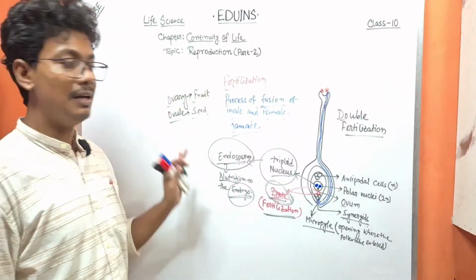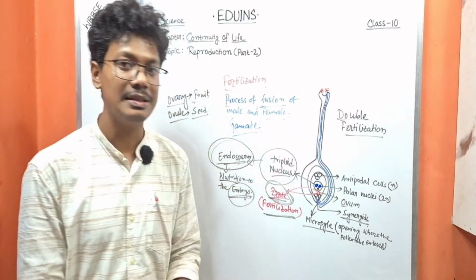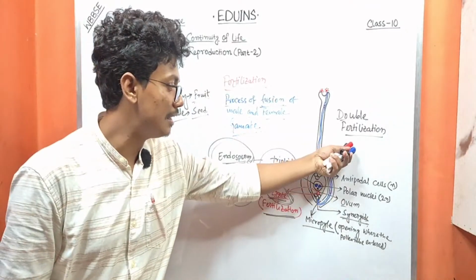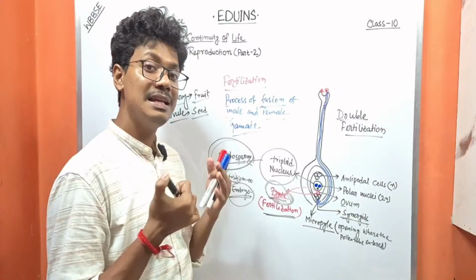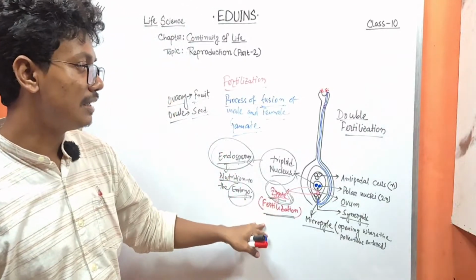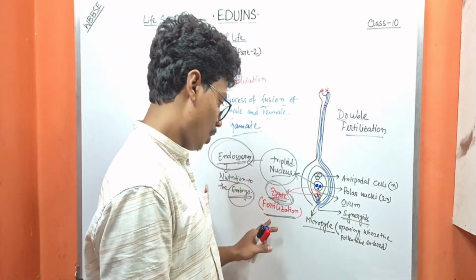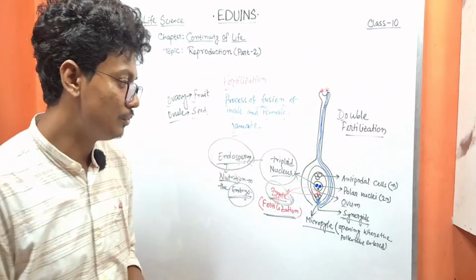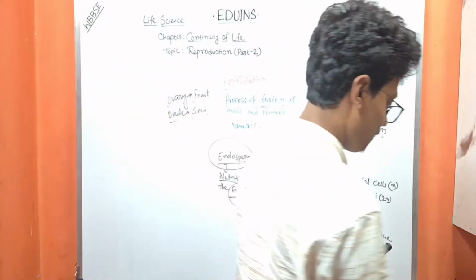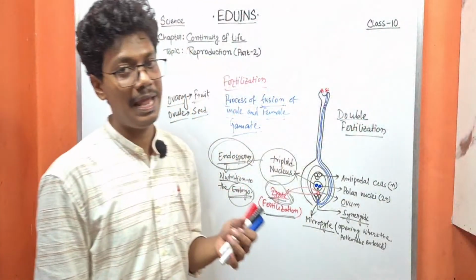So this is the process of fertilization, the double fertilization process. Why is it called double fertilization? What is the endosperm? How does the fertilization process occur? What is the importance of the pollen tube? These questions may be presented in your exam.